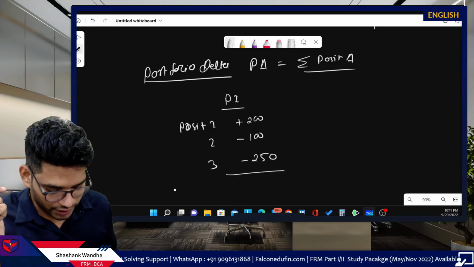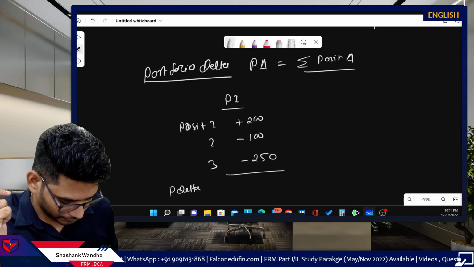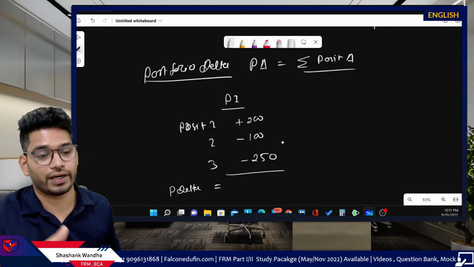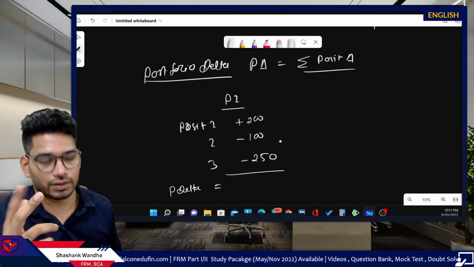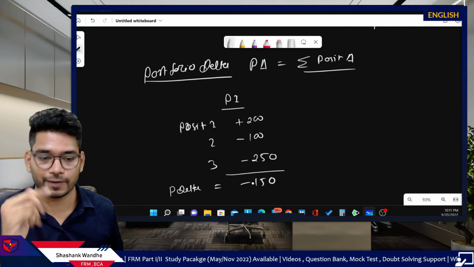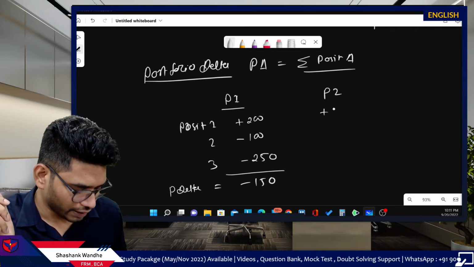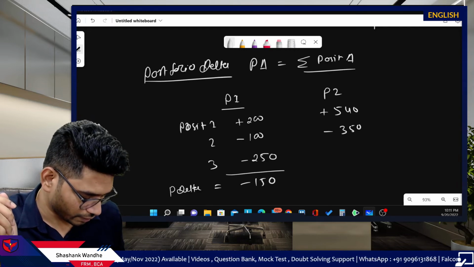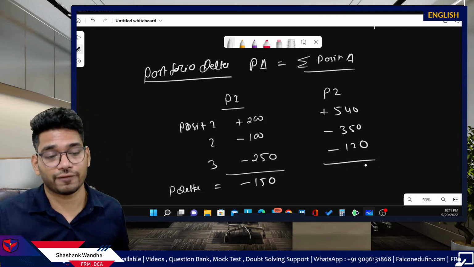So simply the portfolio delta is equal to the summation of this: plus 200 minus 100 minus 250. So the answer is minus 150. Got it? Very simple. You can also consider portfolio 2. I'm just writing random values, and this is homework for you, calculate the portfolio delta for this.